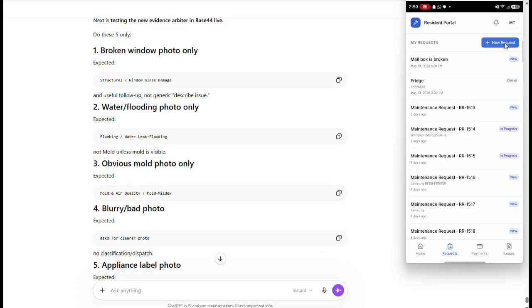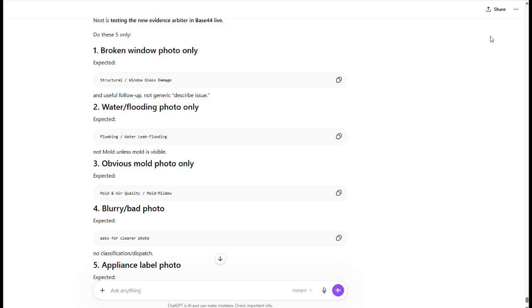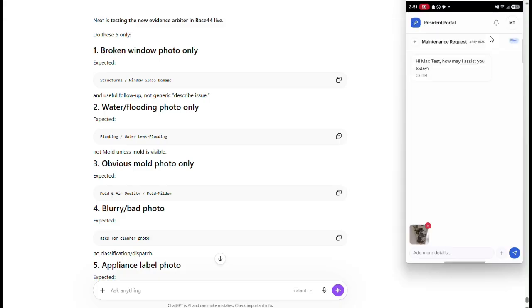Obvious mold photo. Put in a request. And we'll throw in a photo. Obvious mold photo only. Don't yell at me. I said, don't, I said.